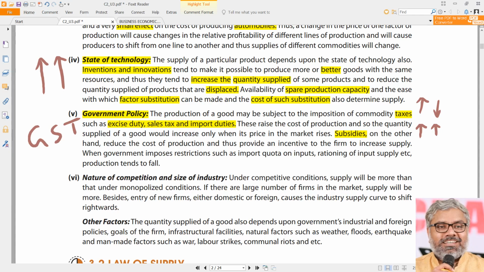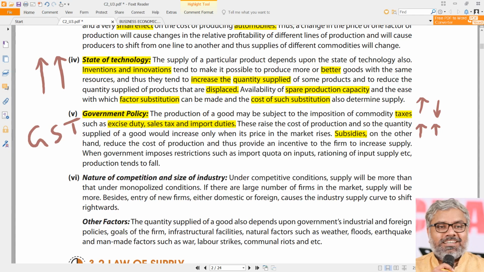What is the impact? Negative impact. Impact of subsidies on the supply. What is impact? Positive impact. They have direct relationship. That is enough to understand when we talk about government policy. But are these the only two things? Taxes and subsidies? Definitely not.